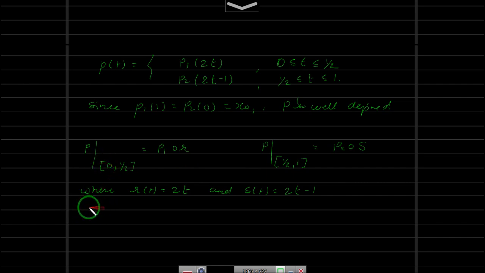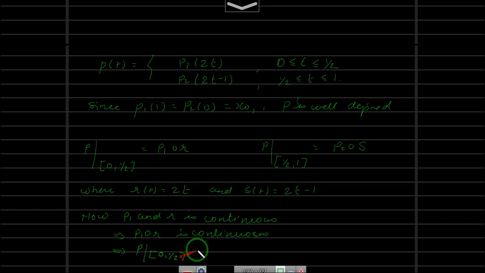Okay. So now p1 and r are continuous. This implies p1 composite r is continuous, and this implies p restricted to the closed interval [0, half] is continuous. Now remember, we have not stated that p is continuous.